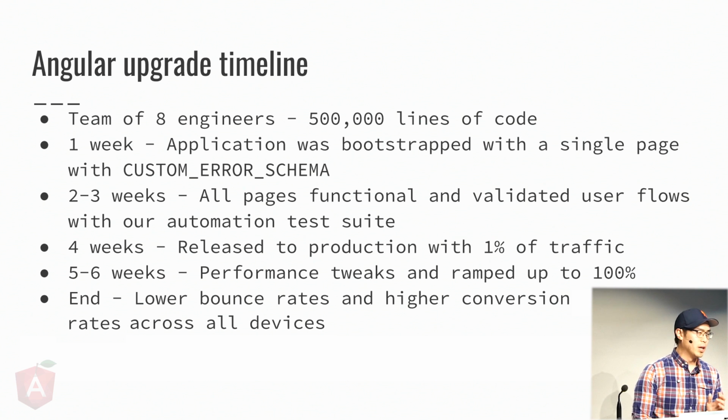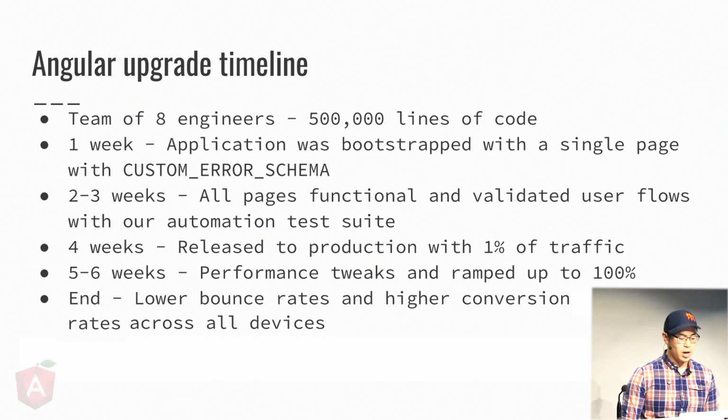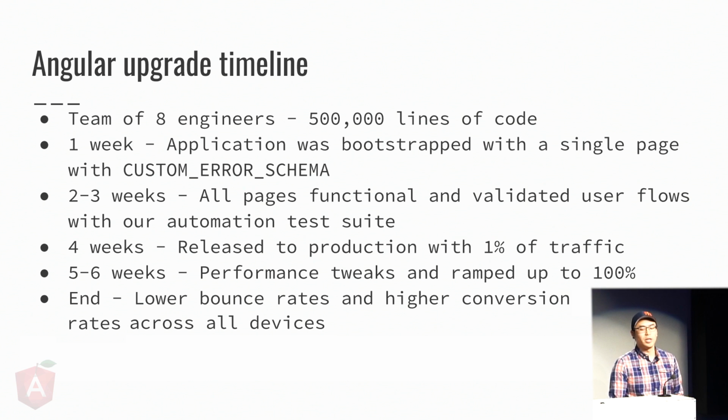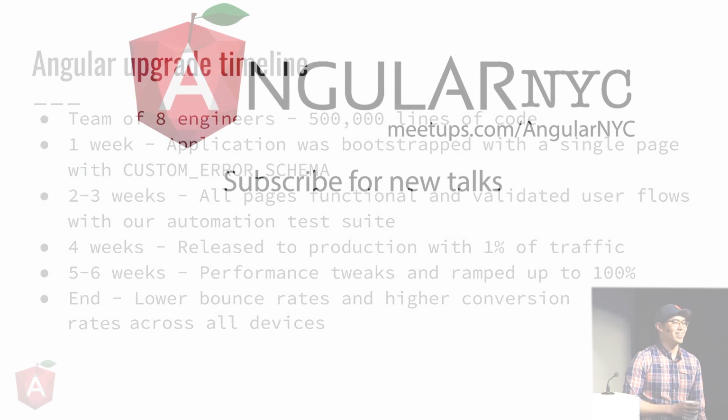Please note that your mileage may vary. At the time of our upgrade, we had 8 engineers all working together on the effort to convert our AngularJS application, which was about 500,000 lines of code. And the conversion is really not that bad. We first upgraded to Angular 4, because Angular 5 just came out, what, like 2 or 3 weeks ago? But that demo did Angular 5. Thank you.